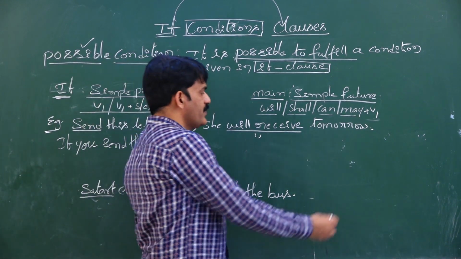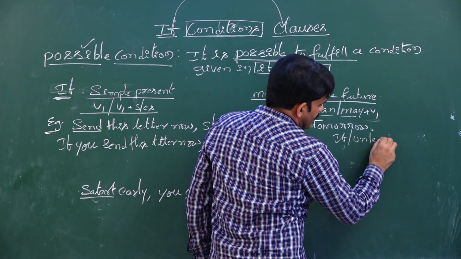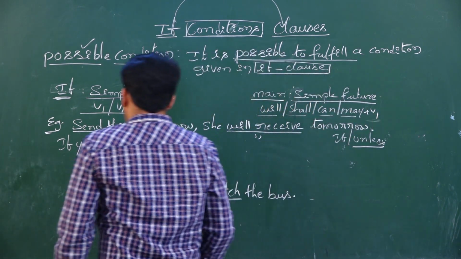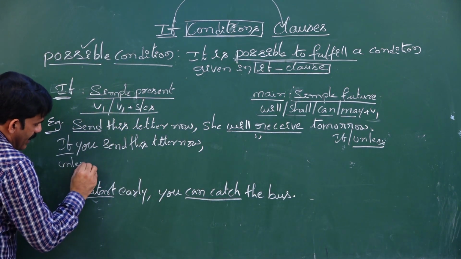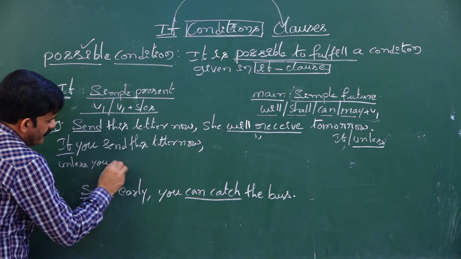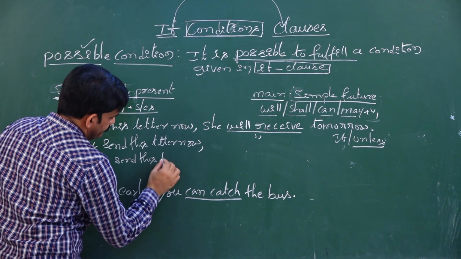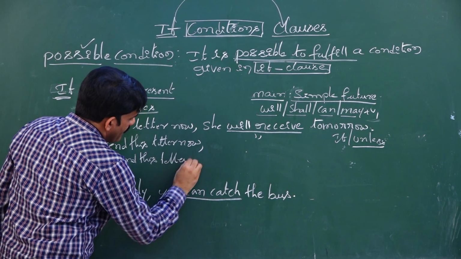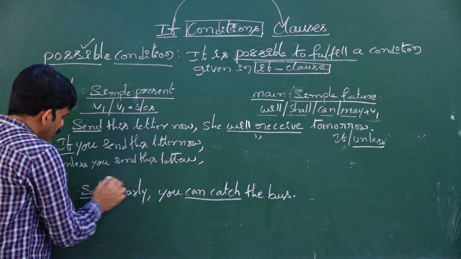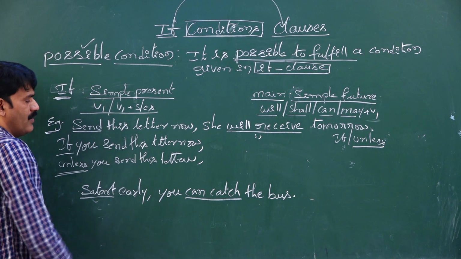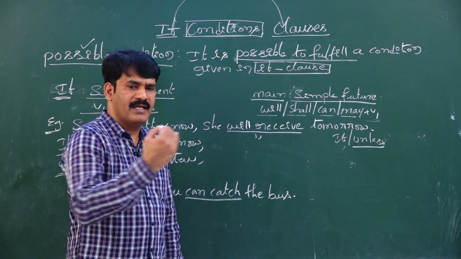In the examination, instead of asking for if, if they ask you to rewrite the sentence with unless, then how do you do it? Simple, in the place of if, you write unless. Unless you send this letter, as the condition expresses a negative meaning or a negative tone, the result also would be negative.